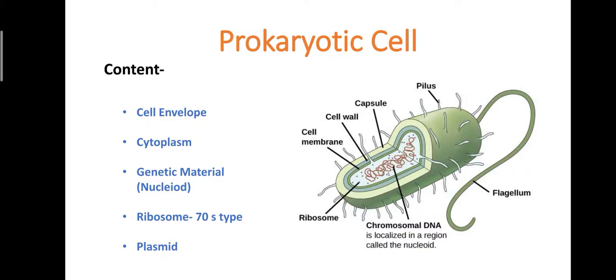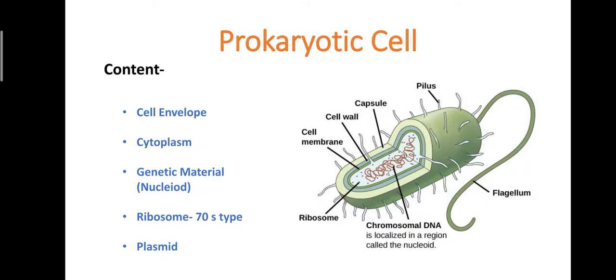But there is a typical structure of bacteria. Look at the diagram in the slide. This is the diagram of a bacterium, which is called a simple living being, meaning it has a simple organization, and on the basis of this bacterium you can understand its structure. The structure contains five simple components: cell envelope, cytoplasm, genetic material, ribosome, and plasmid.